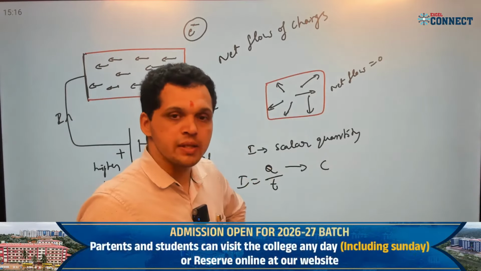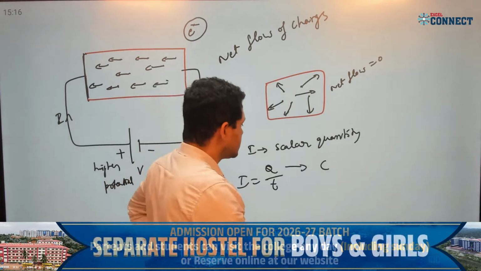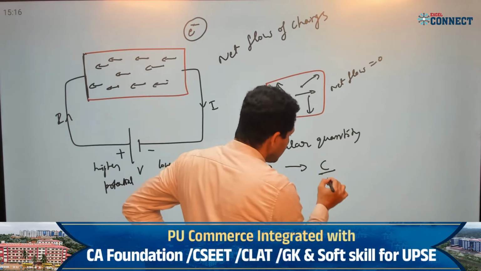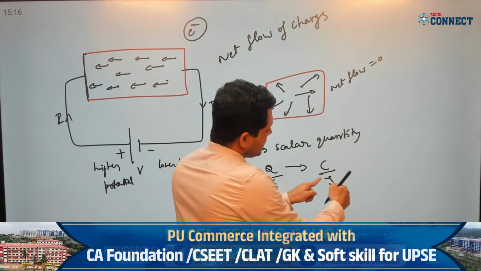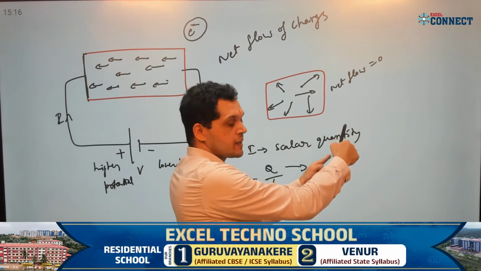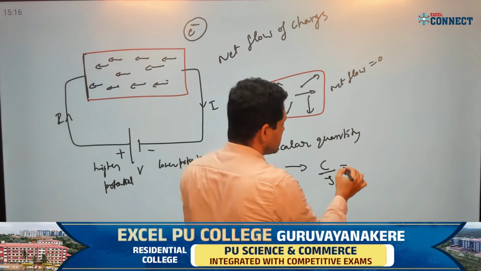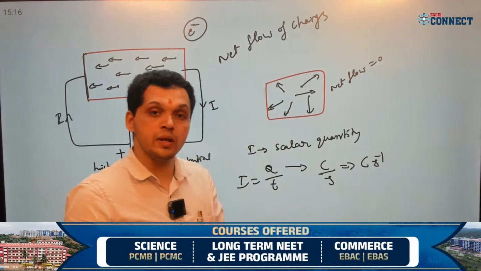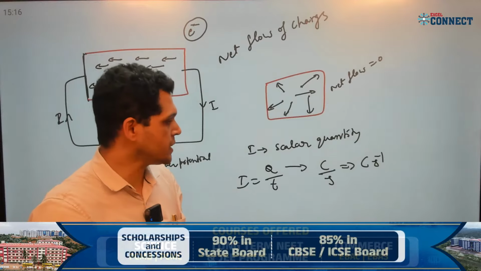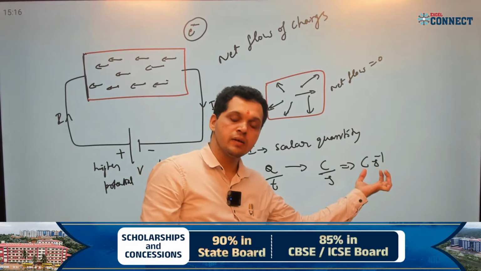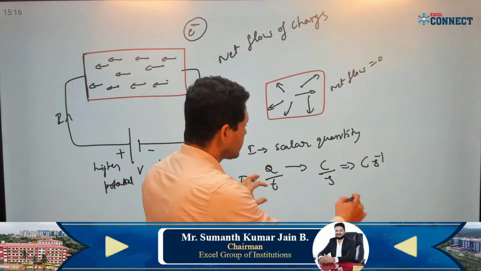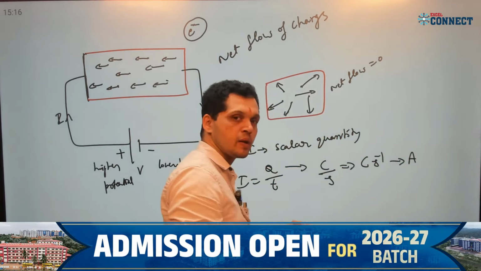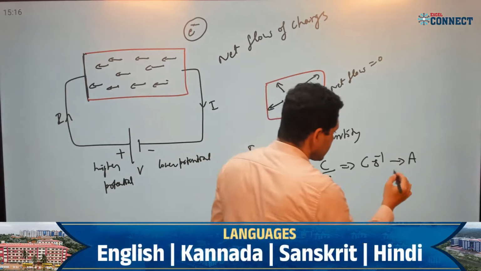We know the unit of time. What is the unit of time? SI unit, time we measure in terms of second, right? Divided by second. If I take second to the numerator, what do we get? Coulomb per second, correct? This is called an ampere. Ampere, capital A is the representation. Ampere is a scientist's name.